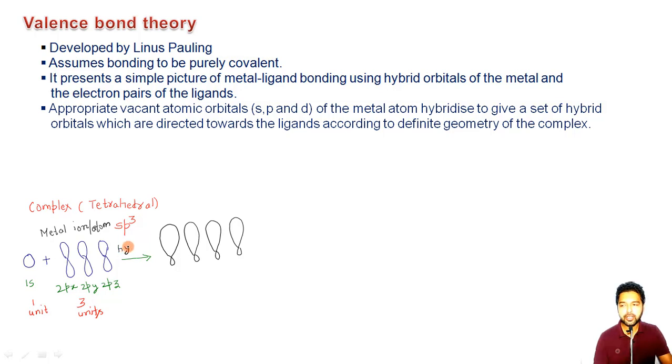They undergo hybridization to give a set of these four hybrid orbitals, because 1 plus 3 gives us 4 here, which are directed towards the ligands according to a definite geometry of the complex.